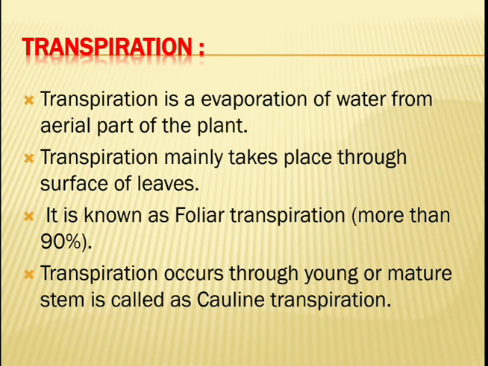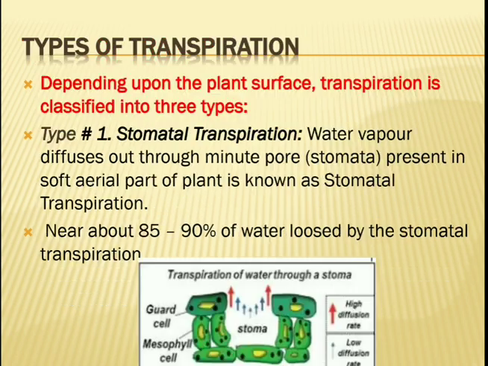So once again I will repeat, what is transpiration? The evaporation of water from the aerial part of the plant is called transpiration. And 90% of transpiration occurs through the leaves, which is called foliar transpiration. If the transpiration occurs through the young or mature stem, it's called cauline transpiration.